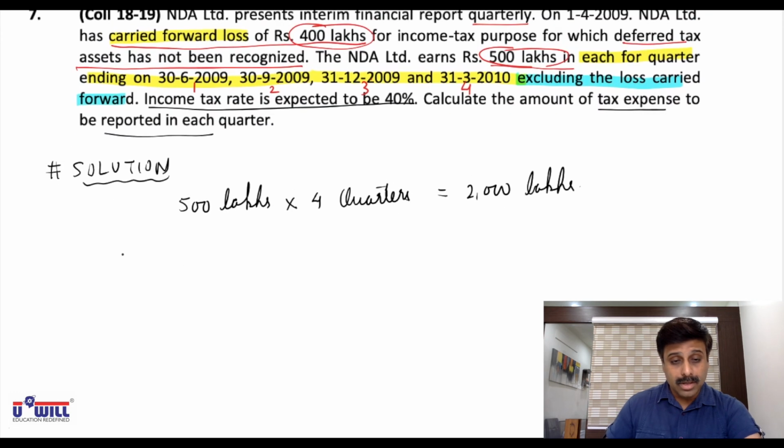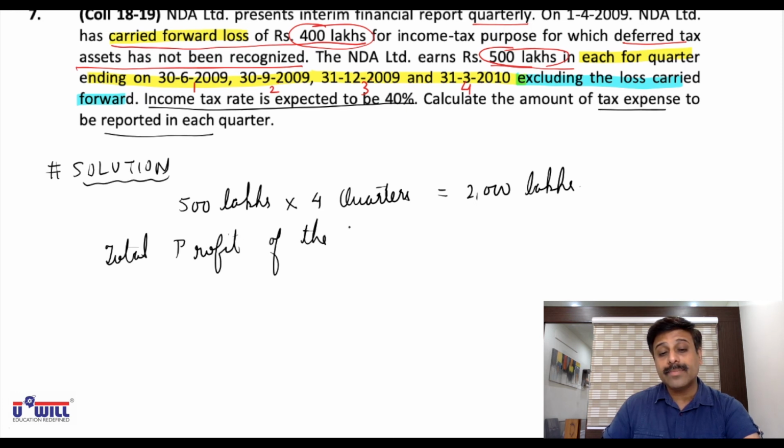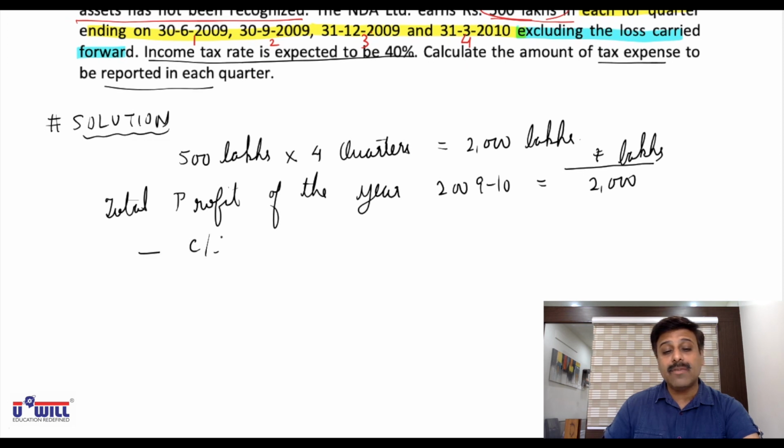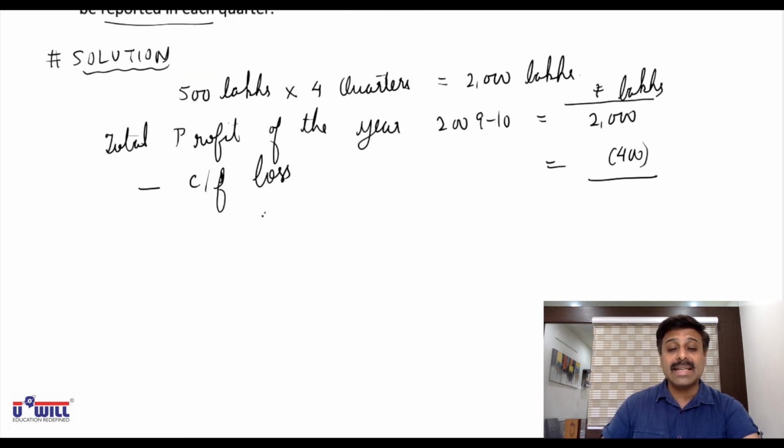Okay, total profit of the year 2009-10 is equal to rupees in lakhs 2000. From that we will minus carried forward loss. So carried forward loss is 400 lakhs. We will adjust it in the current year. Means taxable profits will become 1600 lakhs.